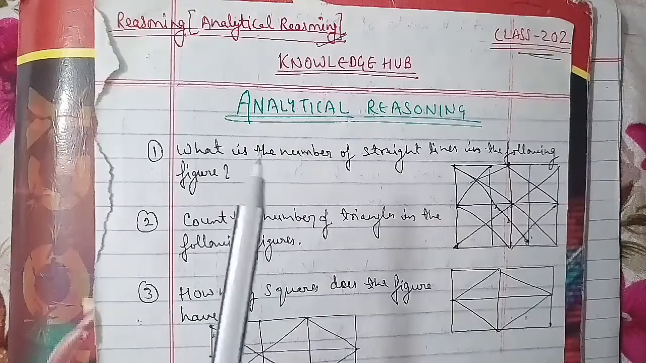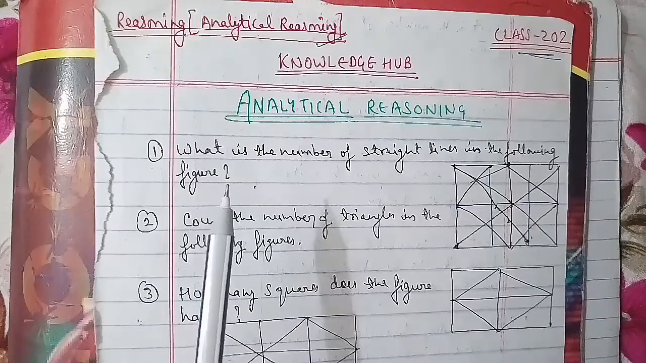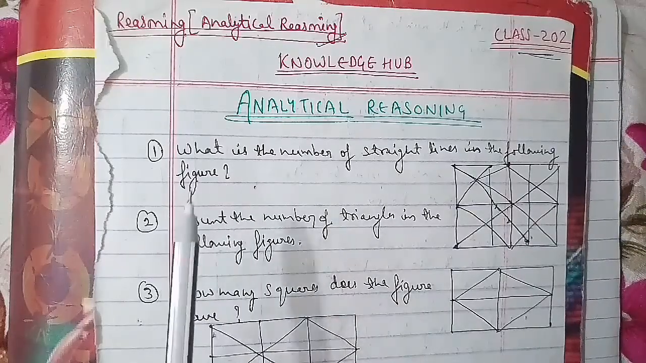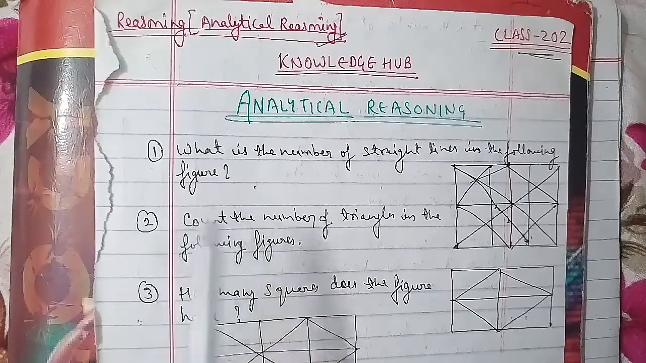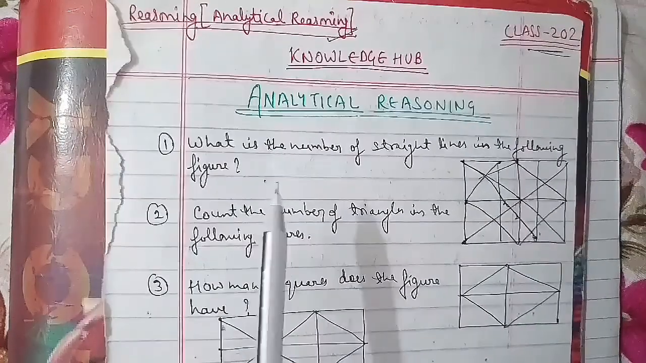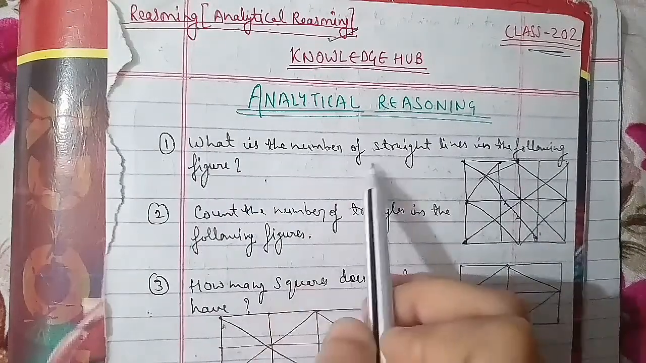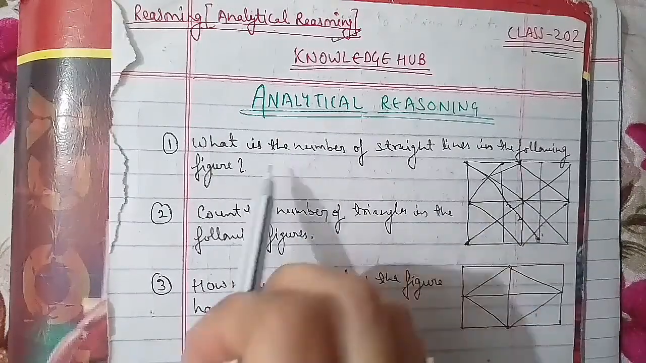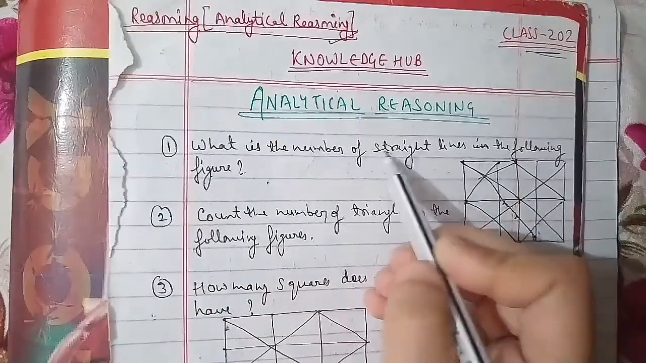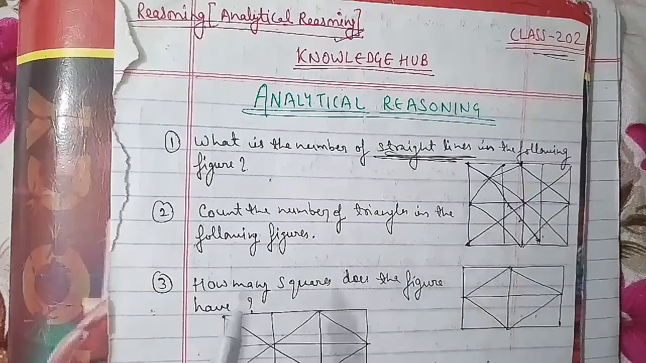Now we'll go ahead with the first question of the session, which is an important one. Question number 1: what is the number of straight lines in the following figure? As you can see, you have to count the number of straight lines in this figure. The options are: A is 11, then 14, 18, 16 and 17.